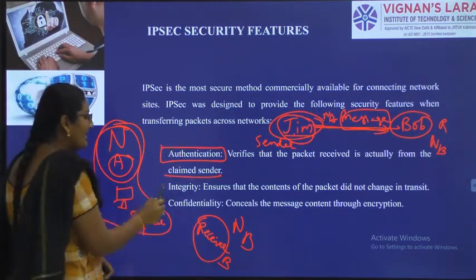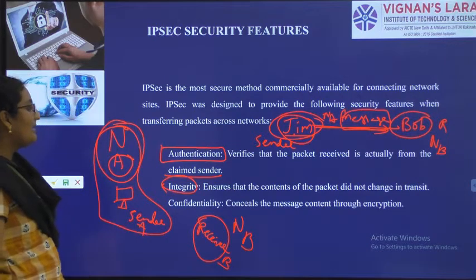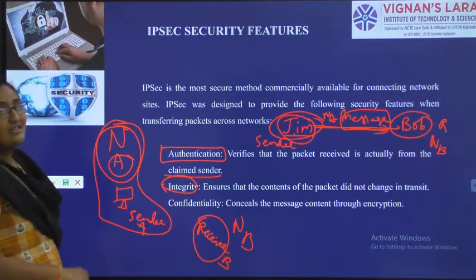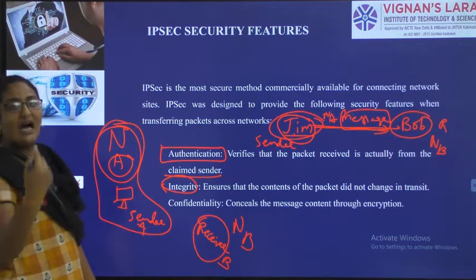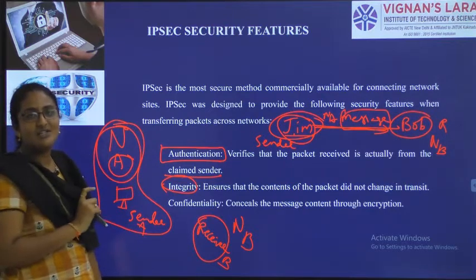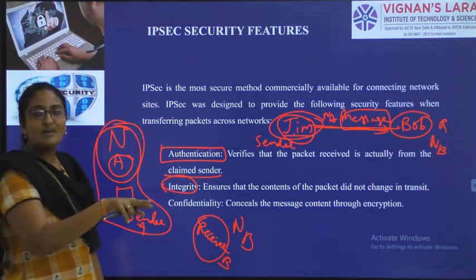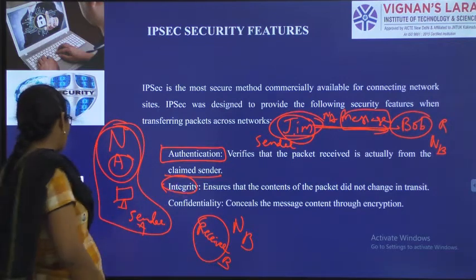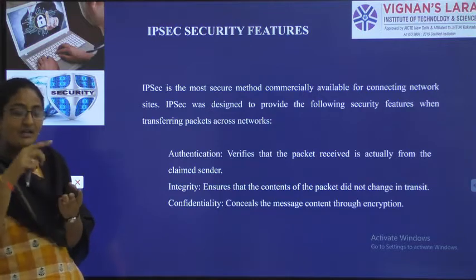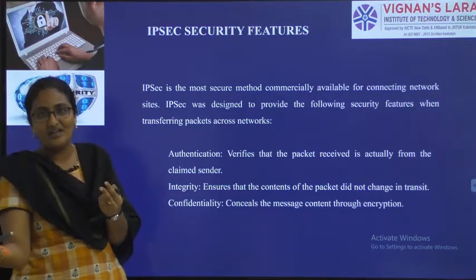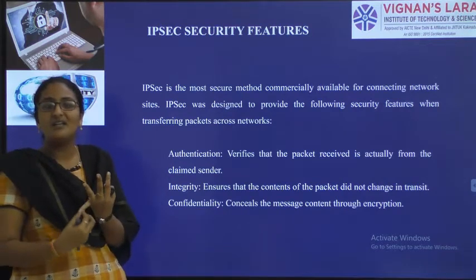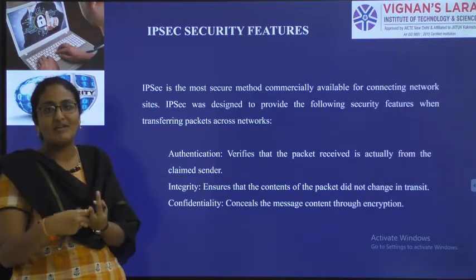Authentication. What is integrity? Integrity is nothing but making sure that the message contents did not change. The sender only sent the CNS material: authentication. The content in the CNS material does not change: integrity. So sender and receiver can be in the same network, or they can be in different networks, but they should communicate. They are communicating in the form of packets or messages, whatever it may be.